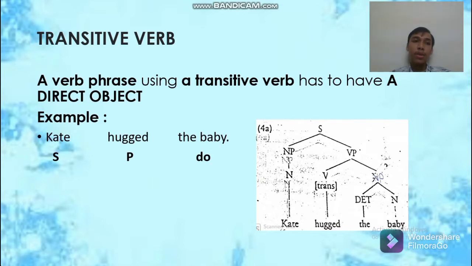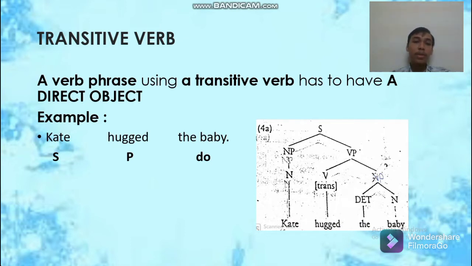First is transitive verb. A verb phrase using a transitive verb has to have a direct object. As we can see, the sentence has a direct object. Where is it? Now, let us see and analyze the sentence. Kate is the subject, hug is the predicate, and the baby is a direct object. Of course, this sentence can use a transitive verb because it has a direct object.